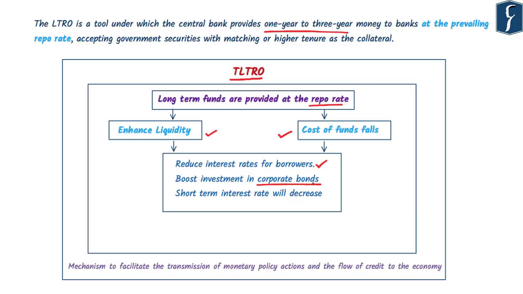The corporate bond market in India is not very well developed. Corporate bonds are one way through which the corporates raise short term loans. But the corporate bond rates are very high because there are not too many buyers. If banks are forced to invest in the corporate bond market, then the short term interest rate will also decrease. And the credit availability to the corporates, which is terribly needed at this point of time, would be increased. So, this ultimately becomes a mechanism for the RBI to ensure that money reaches the corporates and NBFCs through the banks. Because banks were not enthusiastic about lending to these institutions.